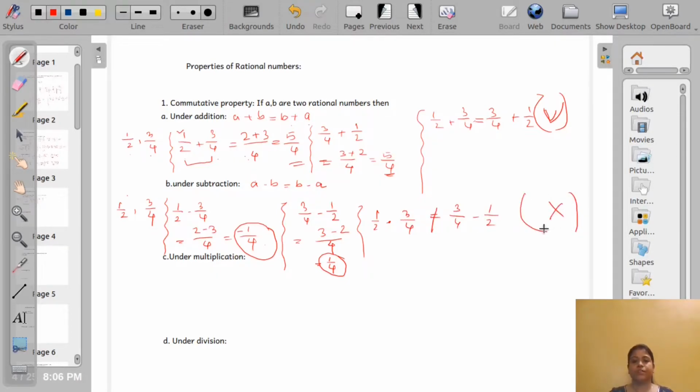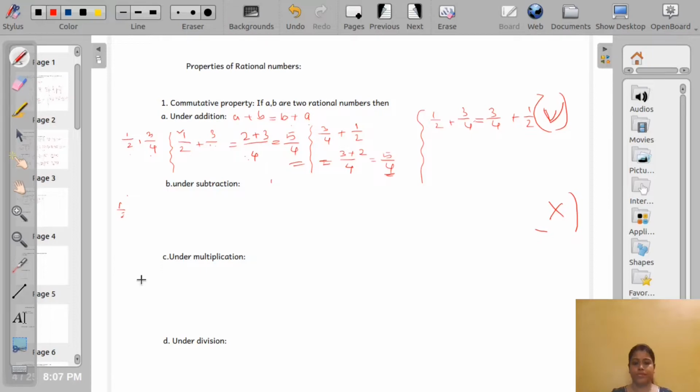Rational numbers are not commutative under subtraction. Next, come to multiplication. I think addition and subtraction are clear for you. Now multiplication. Let us take a negative number, say minus 1 by 3, and one positive rational number, say 4 by 5.